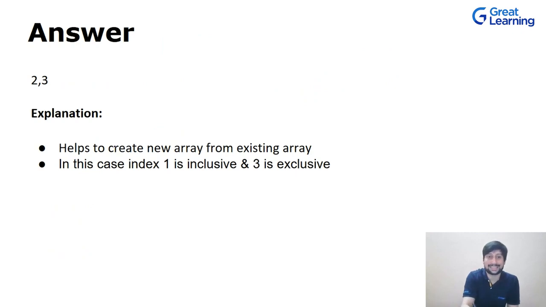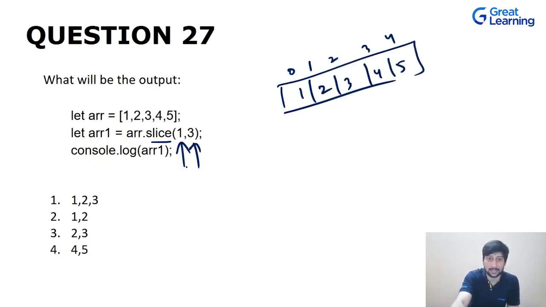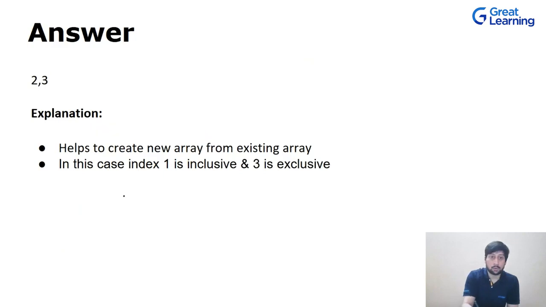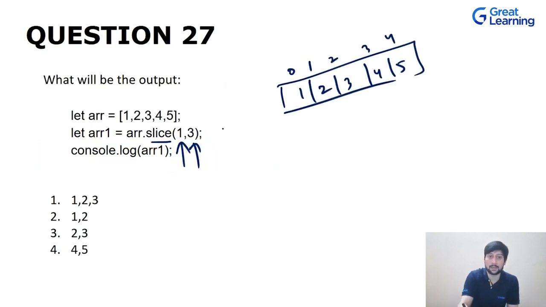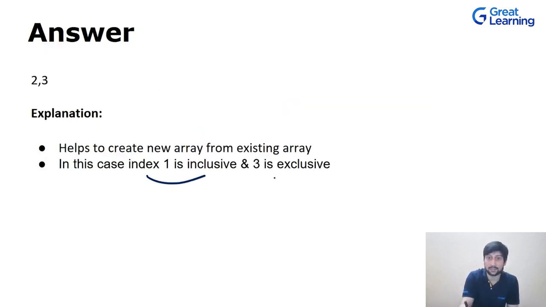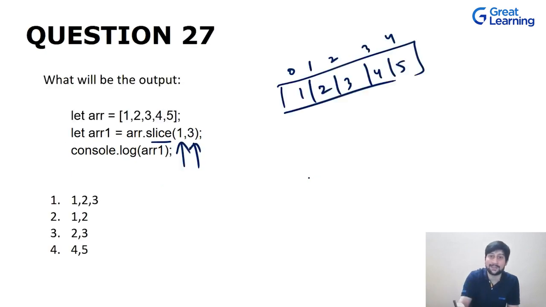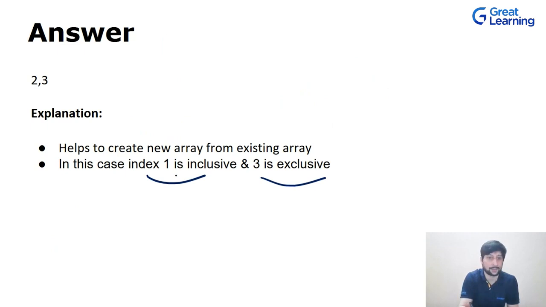In the splice method, both of these were inclusive. In this, 1 is inclusive and 3 is exclusive. So 1 will be included and 3 will not be included. It helps us to create a new array from the existing array.